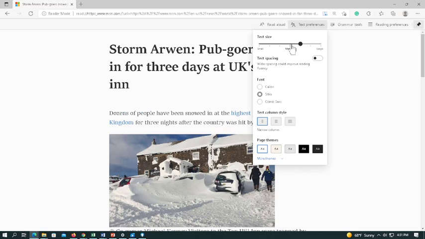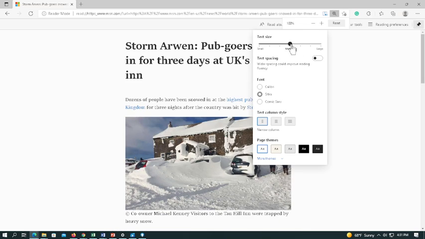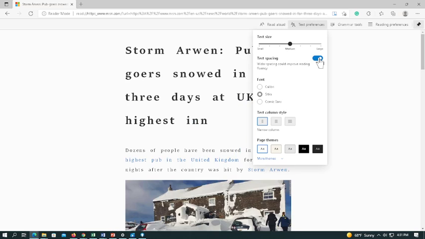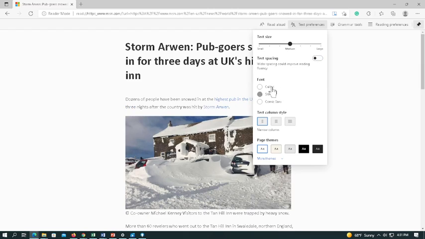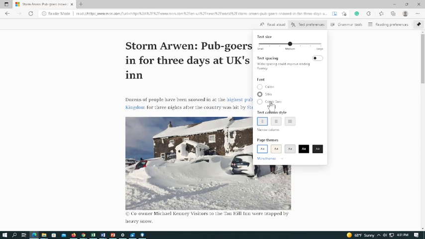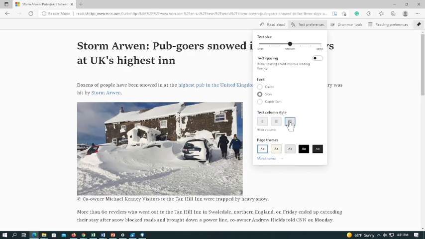If you want to do the spacing a little bit different, let me bring it back here. You can change the spacing. Whatever makes it comfortable for you to read. If you like a different font, you can change that. If you want to widen, there you go. You get a little bit wider of a screen.